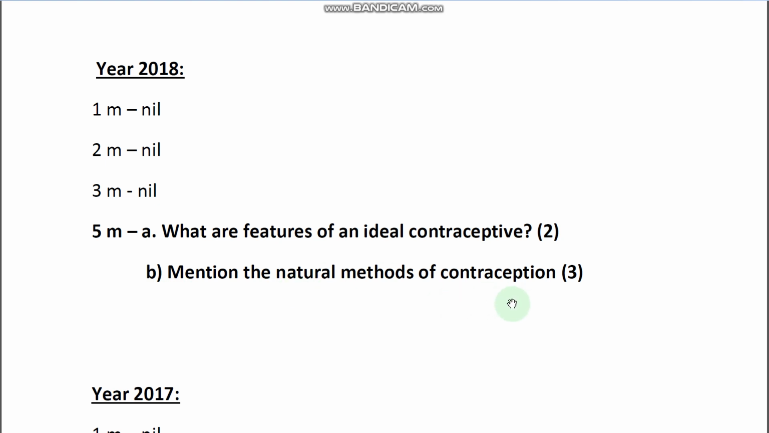And question B, in this 5-mark question only: mention the natural methods of contraception. So 3 different types of natural contraceptive methods. Mention, not explanation. Explanation is not required. So lactational amenorrhea, the withdrawal method (coitus interruptus), and periodic abstinence, right? You can write just the names, one point for each. So it carries 3 marks, so total 5 marks, one 5-mark question given in year 2018.